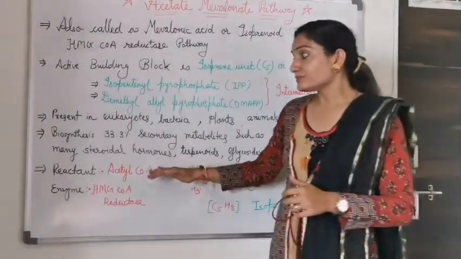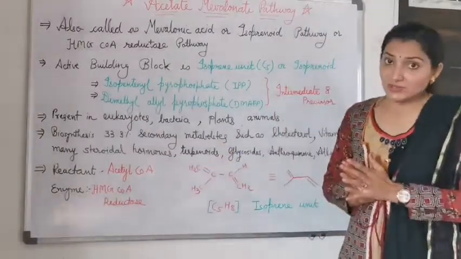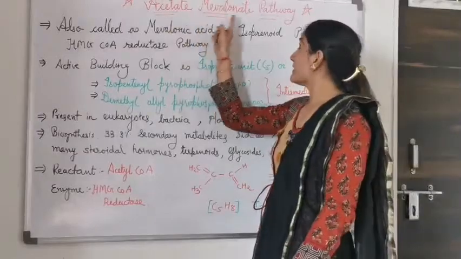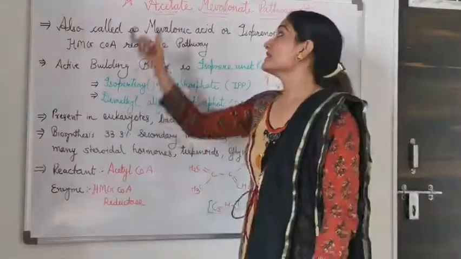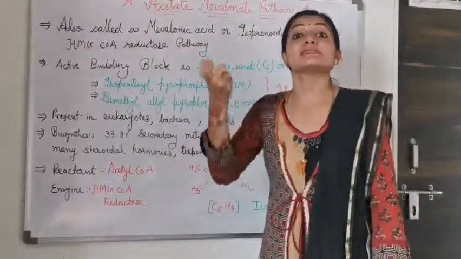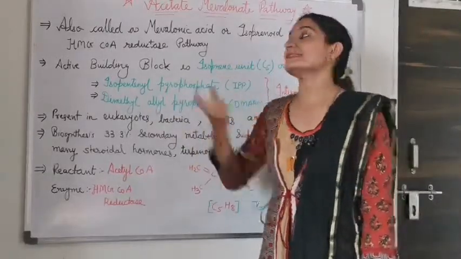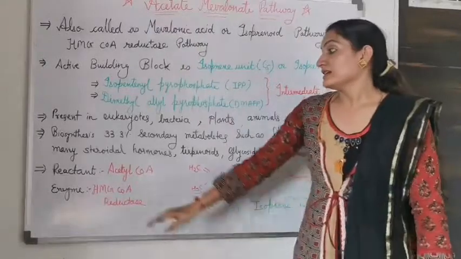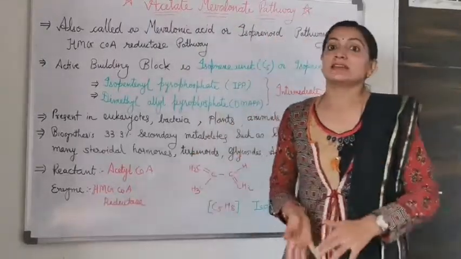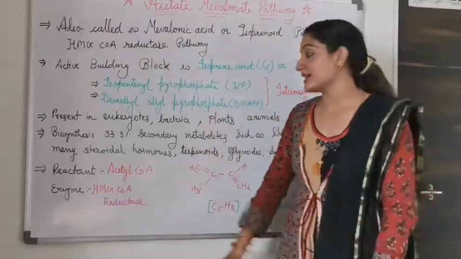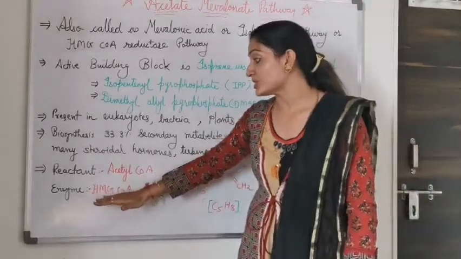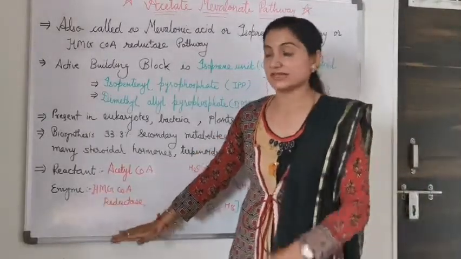Now, the reactant. In the acetate mevalonate pathway, as I told you, the reactant is acetyl coenzyme A, and the enzyme which is involved in the acetate mevalonate pathway is HMG coenzyme A reductase.